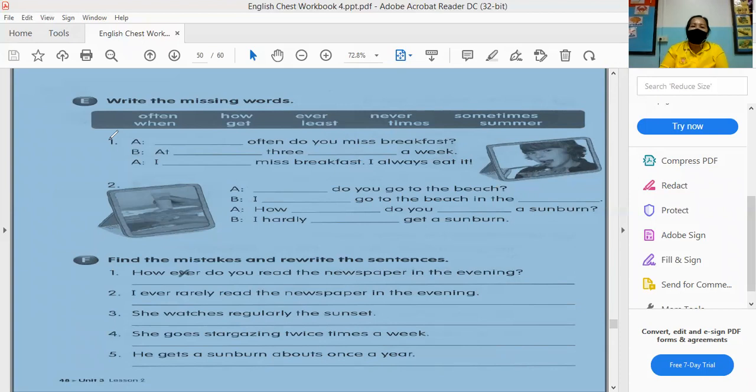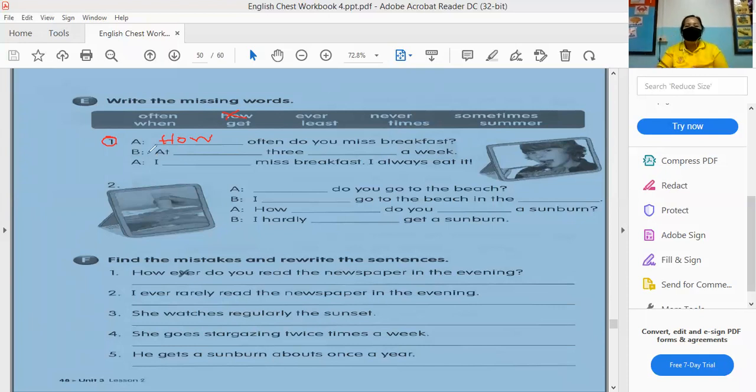Number 1, letter A. Blank often do you miss breakfast? So what do you think? What is the possible word that we need to put over there? Let's cross out. That is how. How often do you miss breakfast? Okay, very good.